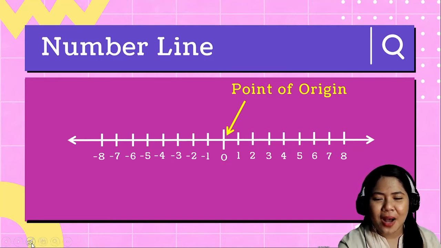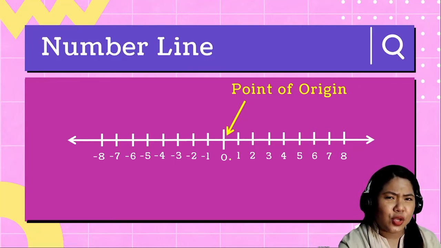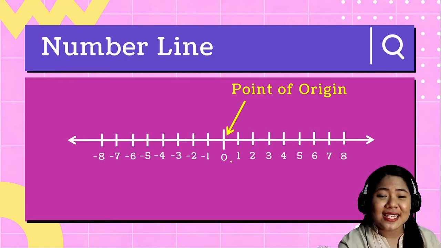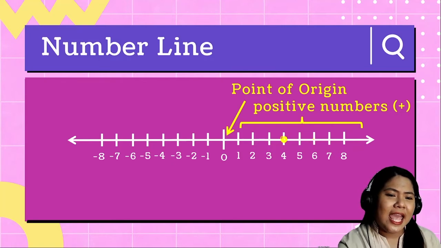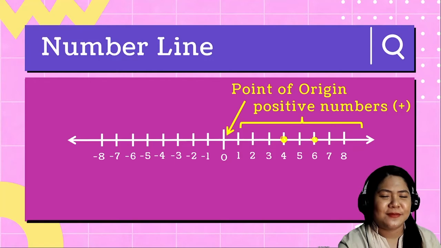Okay? While Park Sojun and Song Joong-ki live at the right side of the school, or at the right side of the point of origin, those numbers at the right side of 0 are called positive numbers. So, Park Sojun is at 4, and Song Joong-ki at 6.